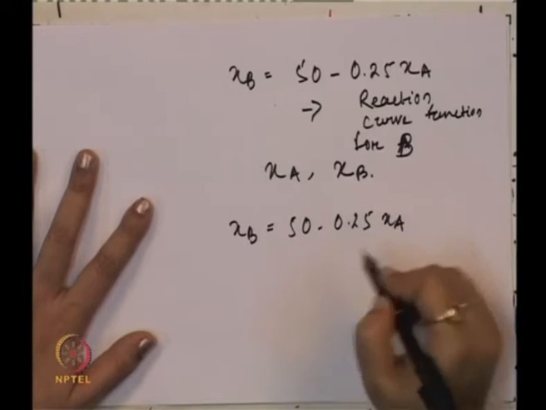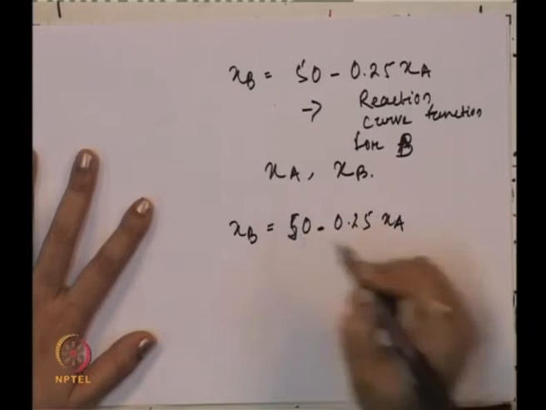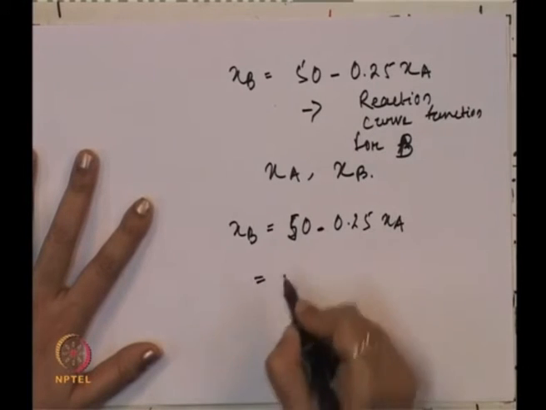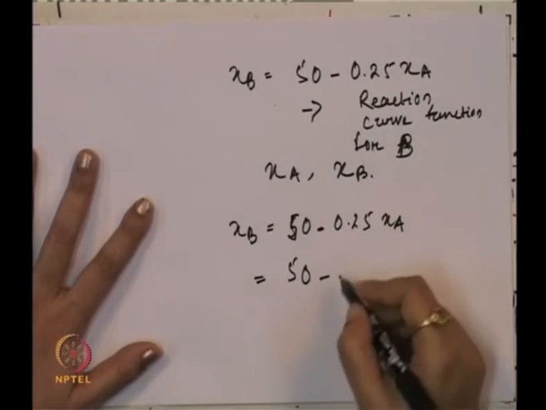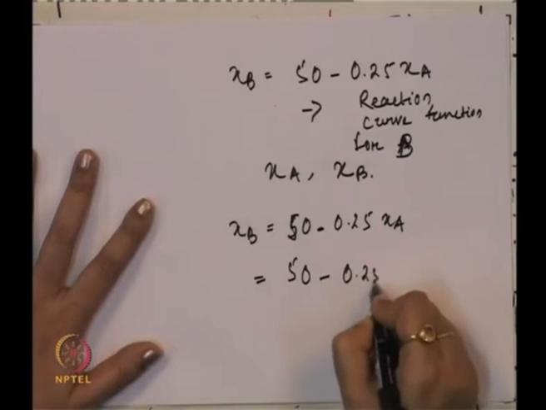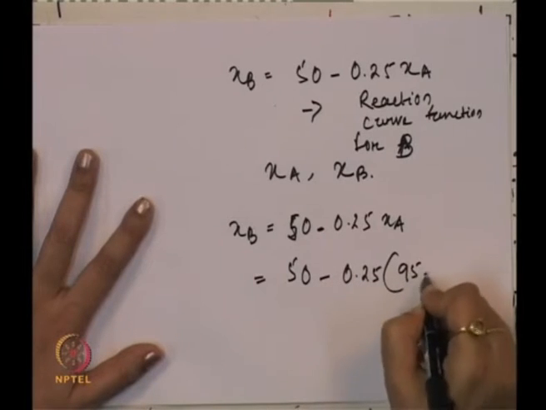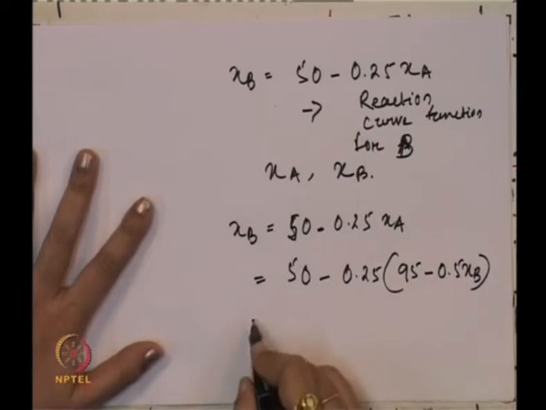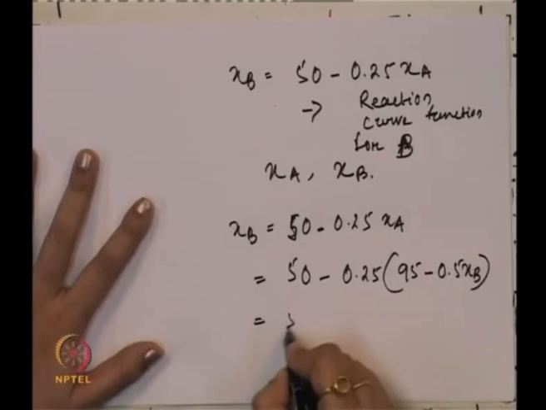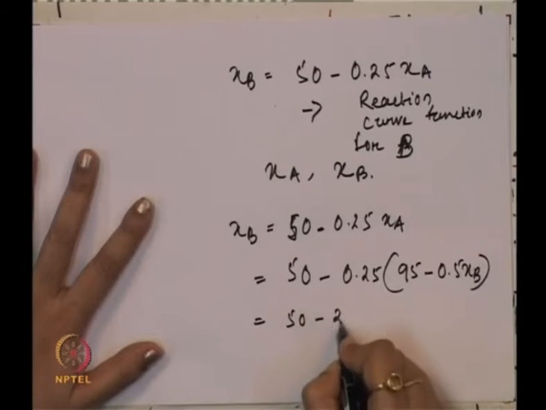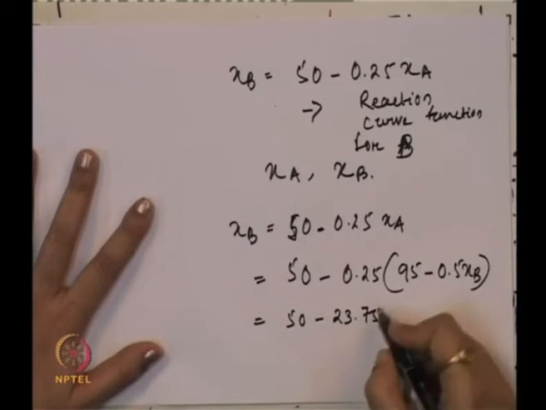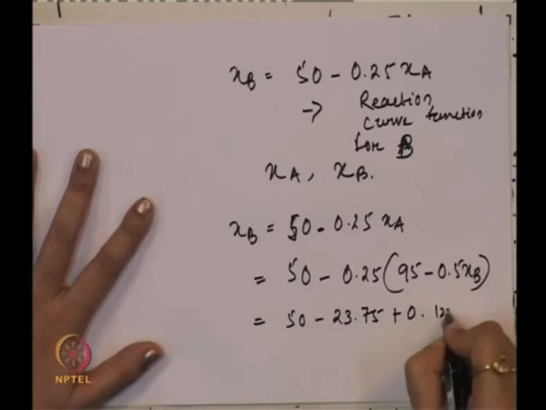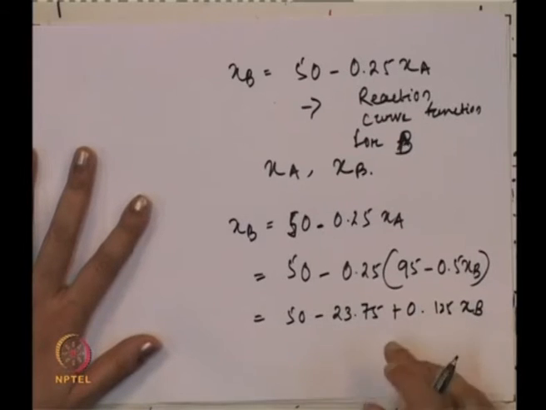So, now what we will do, we will put the value of x a in order to solve for x b. So, this is equal to 50 minus 0.25 times (95 minus 0.5 x b). So, that comes to 50 minus 23.75 plus 0.125 x b.